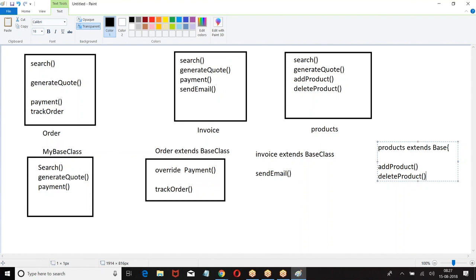I hope everyone is good with this. Everyone has followed the purpose? Right, boss? At the time of creating an order, you require search functionality, generate code, payment, track order. At the time of making an invoice, search, generate code, payment, send email. At the time of creating a product, search, generate code, add product, delete product. These are the functionalities which I was supposed to build. If I don't use inheritance, what should I do? Order: write the search logic, generate code logic, payment logic, track. Again, invoice: search logic, generate code logic, payment, send.